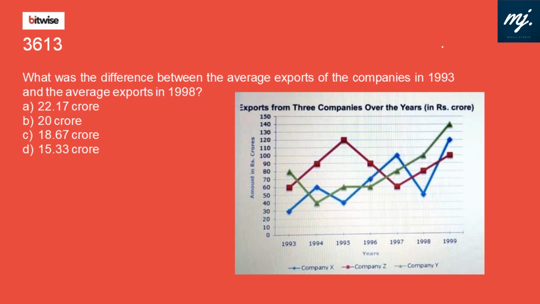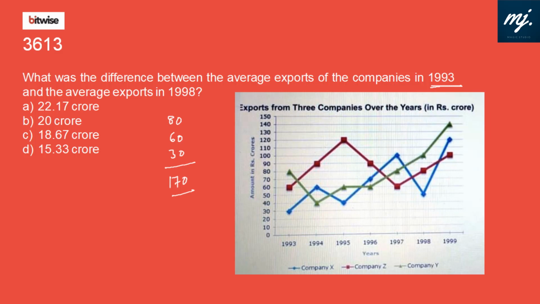In this particular graph, what we can see is a line diagram: exports from 3 companies over the years in rupees crore. X, Y, Z, 3 companies are there. What was the difference between average exports of the companies in 1993? In 1993, the total should be 80, and this mark is 60, and the blue mark is 30. So 90 and 80 is 170 in 1993.